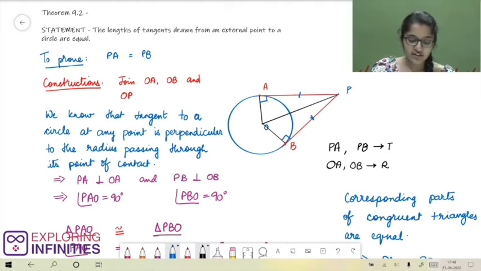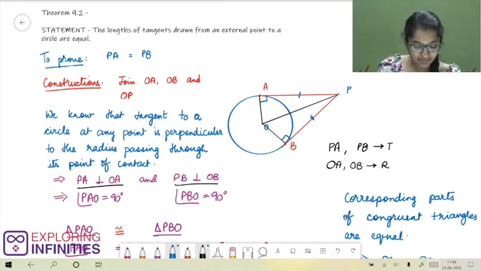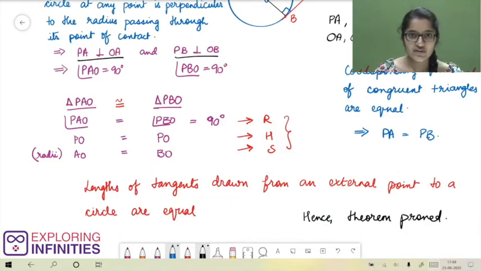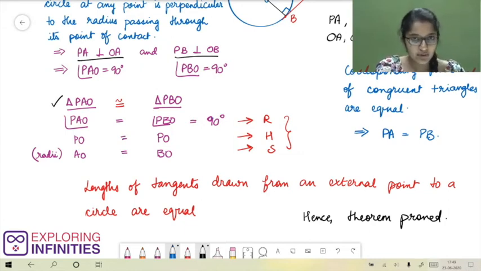We joined the center of circle O to the points A, B and P. We found out that PA is perpendicular to OA and PB is perpendicular to OB. That means angle PAO is equal to 90 degrees and even angle PBO is equal to 90 degrees. Then, using RHS congruency axiom, we proved that triangle PAO is congruent to triangle PBO.